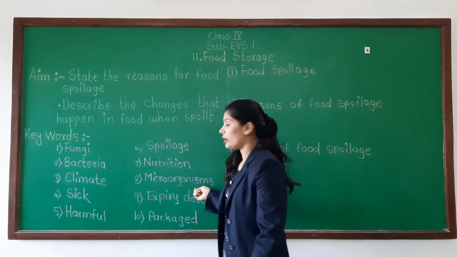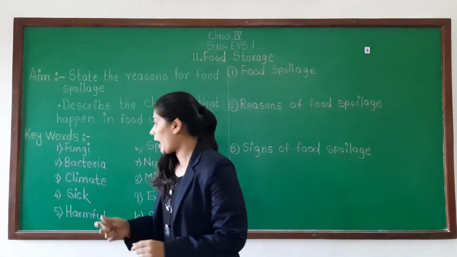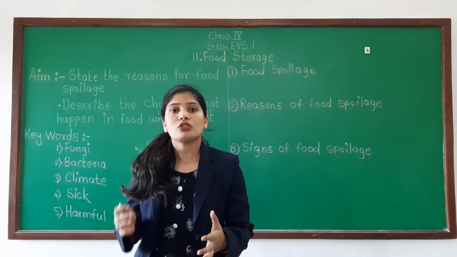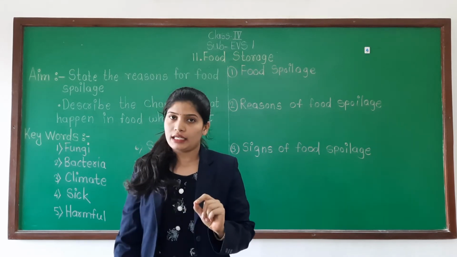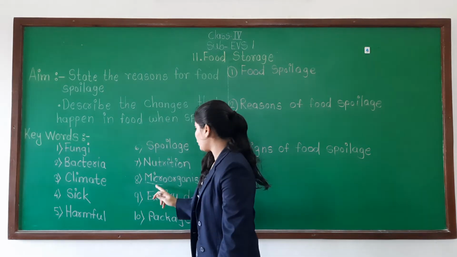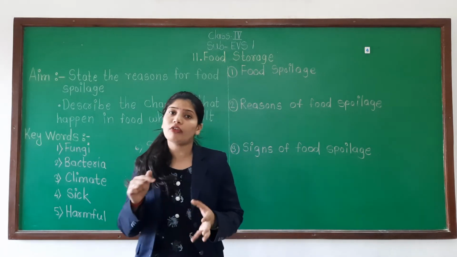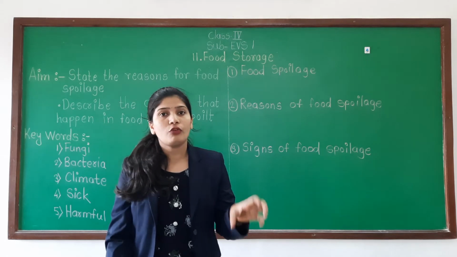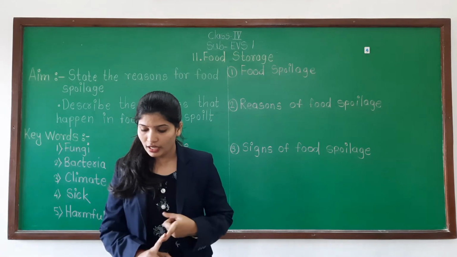Micro means very, very small, and organism means living things like us, plants, animals. When organisms are very small and we cannot see them with our naked eyes, they are known as microorganisms. When there is growth of fungi or bacteria on the food, the food gets spoiled. Understood the first reason, that is fungi.